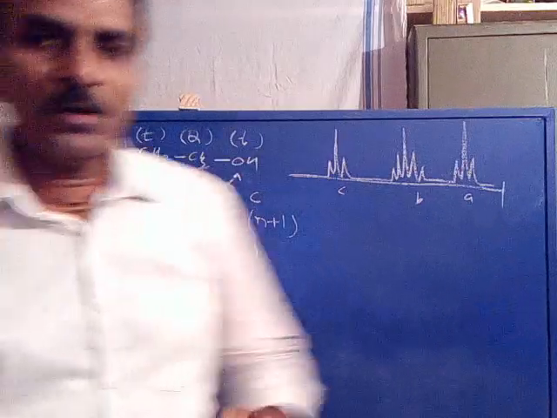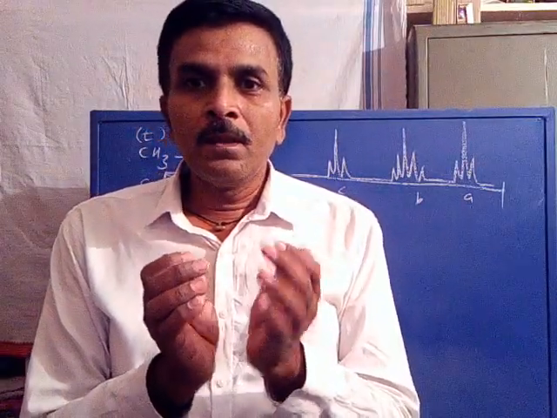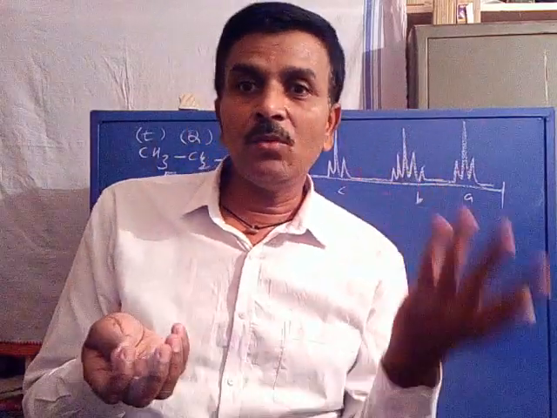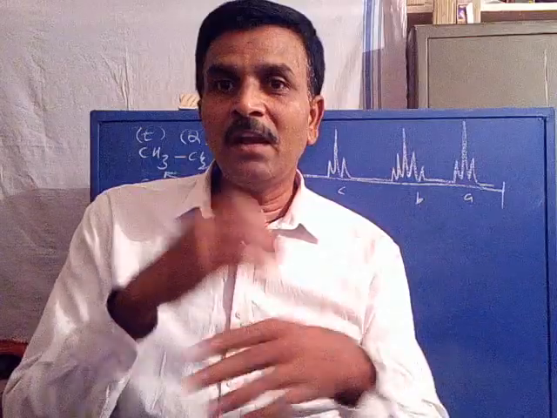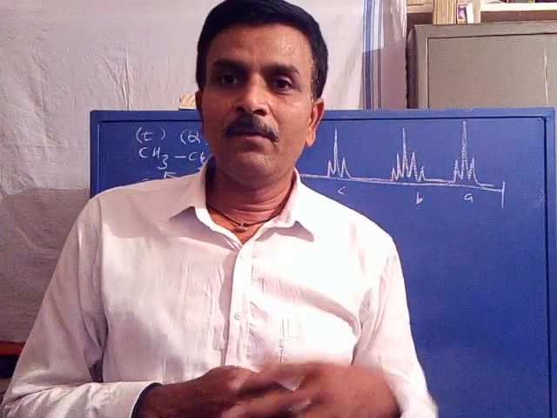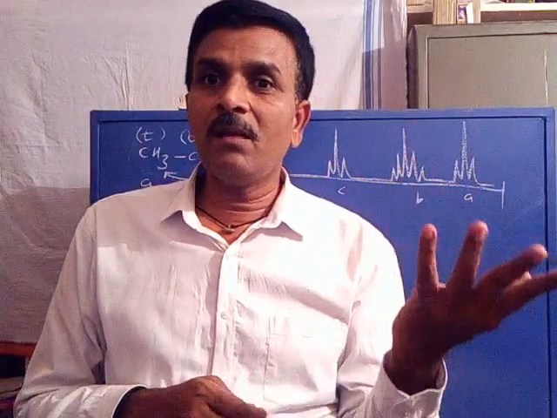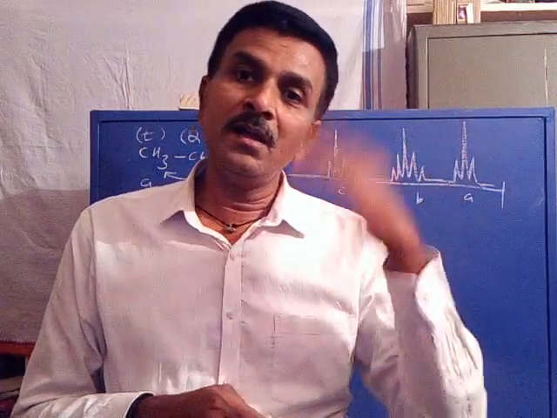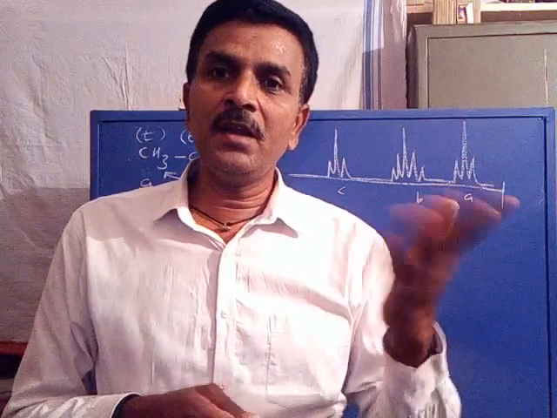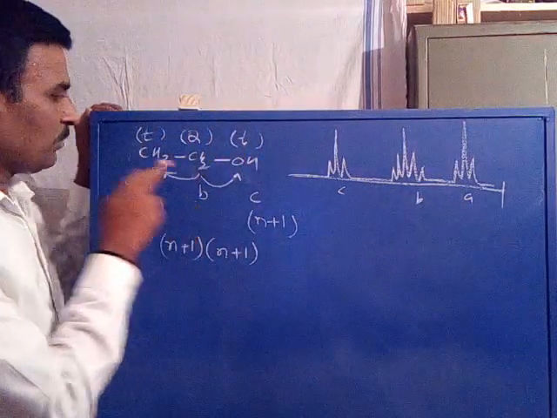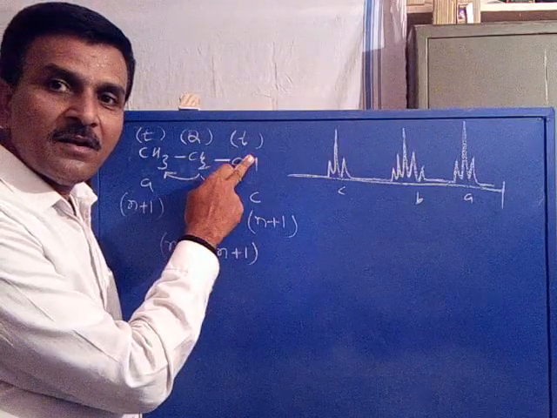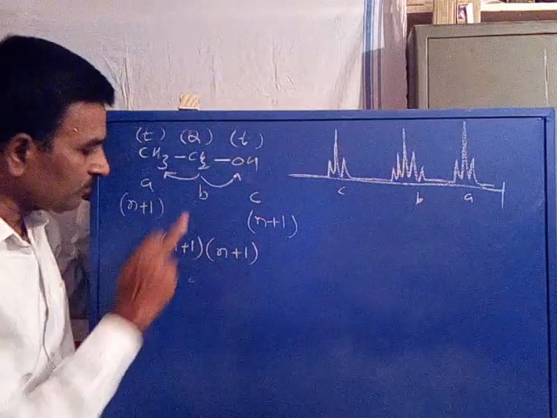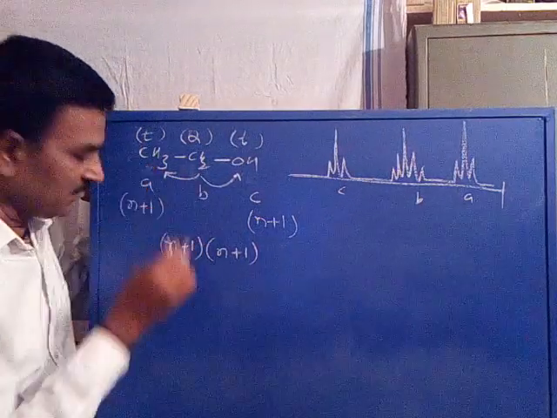Is it clear? So the middle CH2 proton is coupled with two non-equivalent sets. One is the CH3, another one is OH. Then what happens? The multiplicity is further multiplied. What is the first condition? If a set is coupled with only one equivalent set of protons, n plus 1. If a set is coupled with non-equivalent sets, then it should be multiplied: n plus 1 into n plus 1. Now CH2 is coupled with CH3 and OH. These are non-equivalent. Under non-equivalent coupling, the multiplicity should be further multiplied. First, CH2 when coupled with CH3, 3 plus 1.